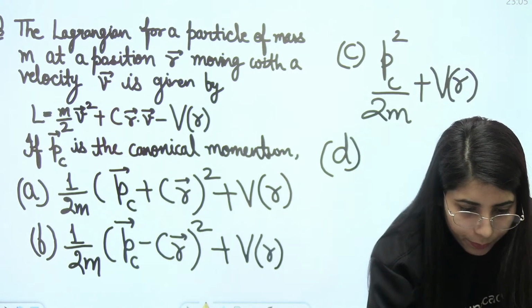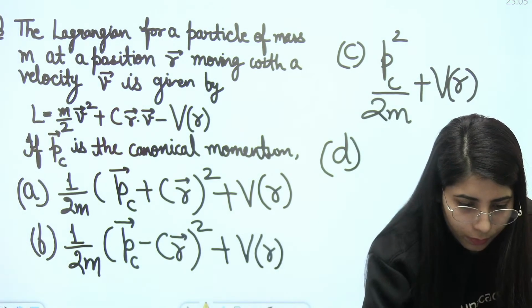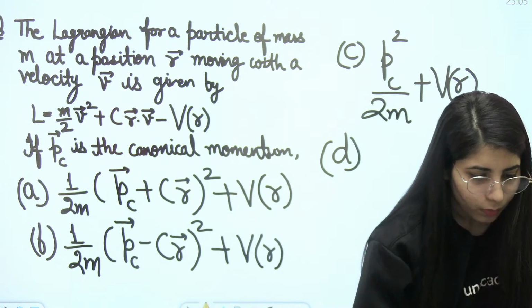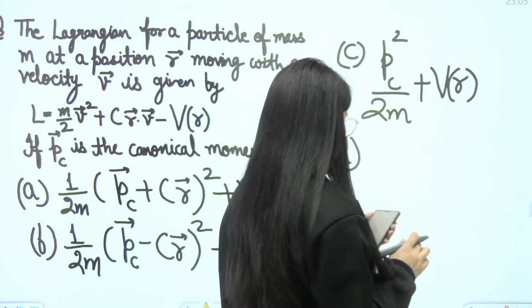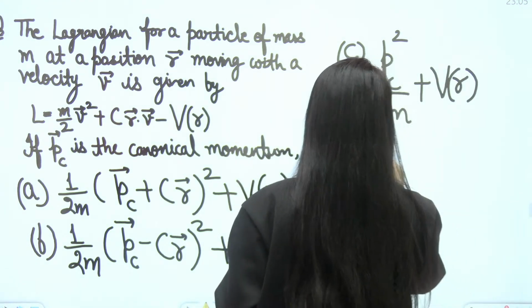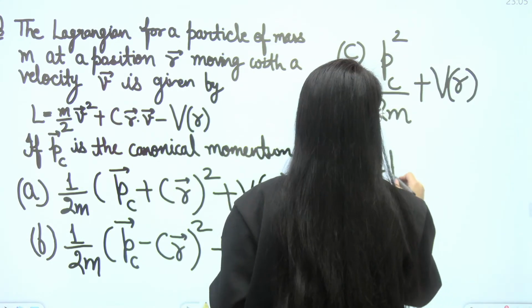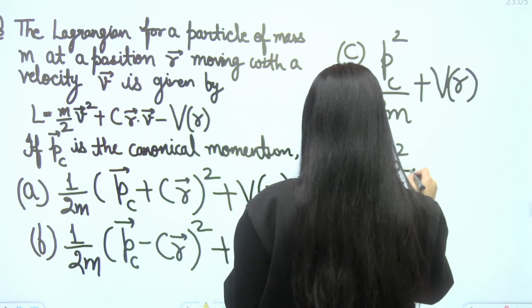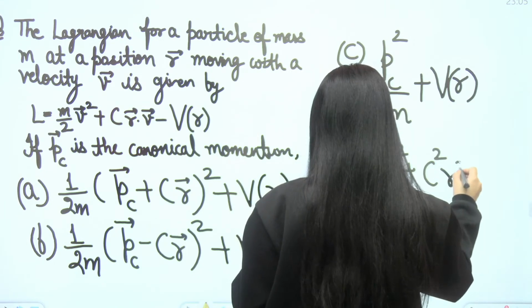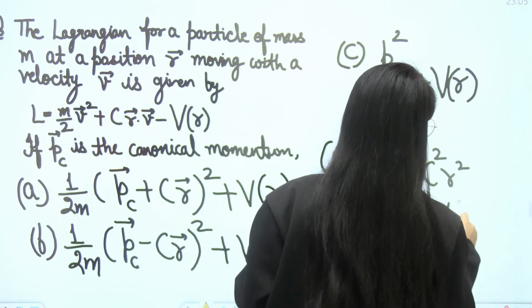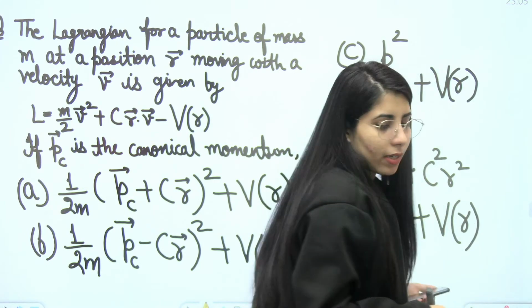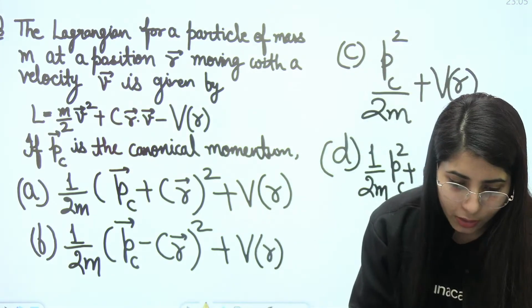Yep. Option D is 1 upon 2m, P_c square plus C square r square plus V(r). Please let me know once you get it done which option is correct according to you.